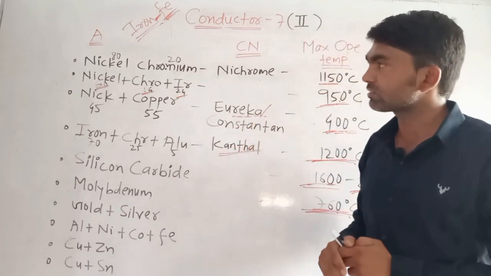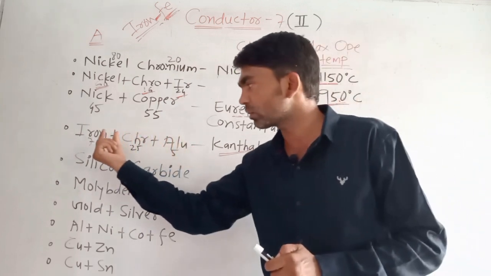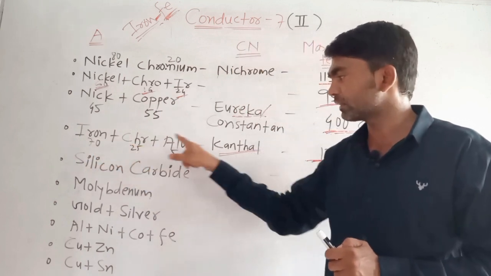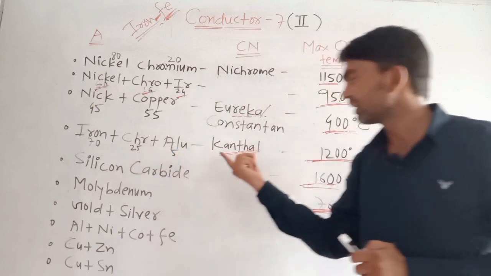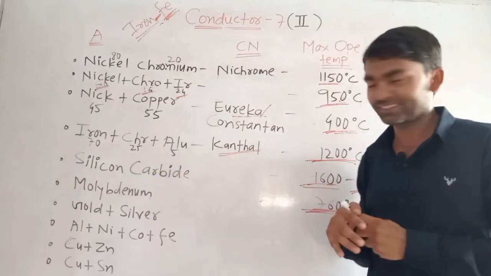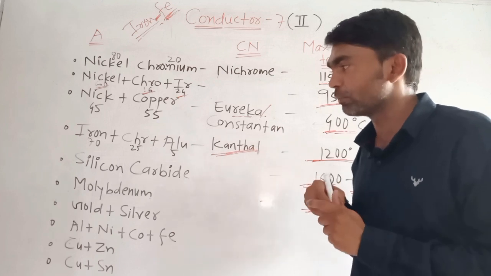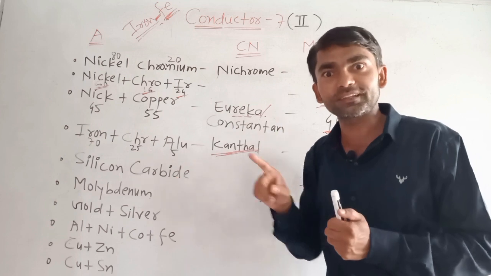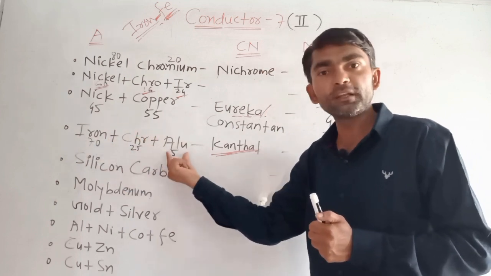Then next alloy, iron, chromium, aluminium. What is the proportion for iron? 70%, chromium 25%, aluminium 5%. And what do we call this composition? Kanthal. It is also asked. What is the composition for Kanthal? Iron, chromium, aluminium, with 70% iron, chromium 25%, aluminium 5%.